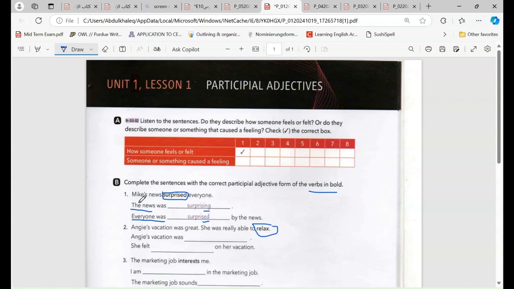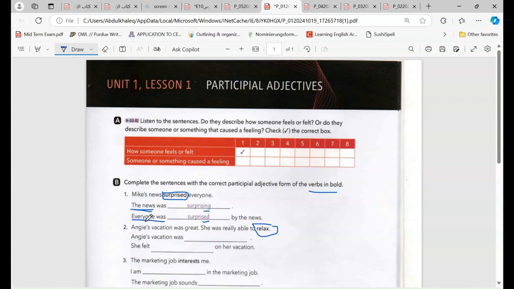Let's get started with number 1. This is an example, it is already solved. Number 1, Mark's news surprised everyone. So we can see here we divide it into two. Number 1 is the situation, and number 2 is about a feeling, someone feels something. The news was surprising. Why surprising? Because we are talking about the news.